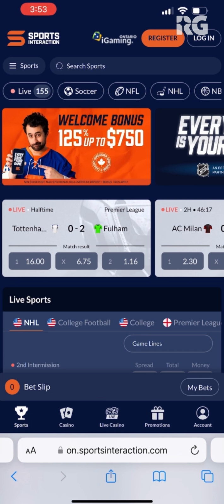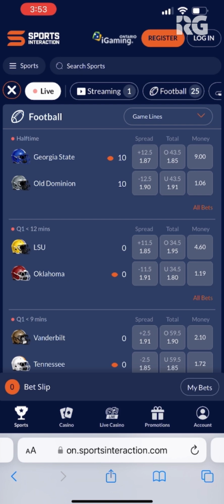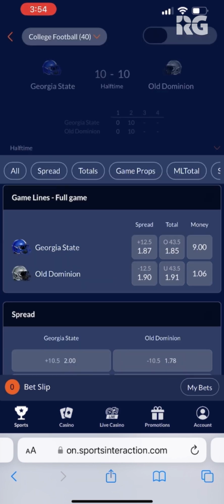It's right there on the left, towards the top. We'll stick with the theme of college football here. We have Georgia State and Old Dominion. Go ahead and click on the game. It's tied 10-10 right now at halftime.